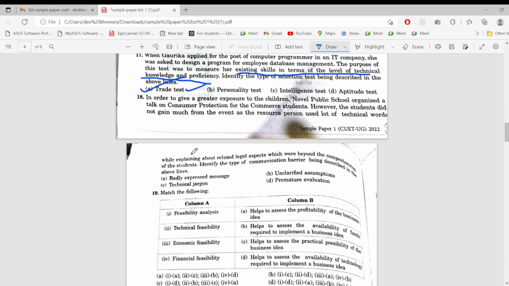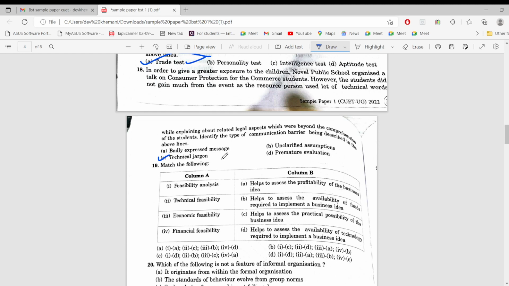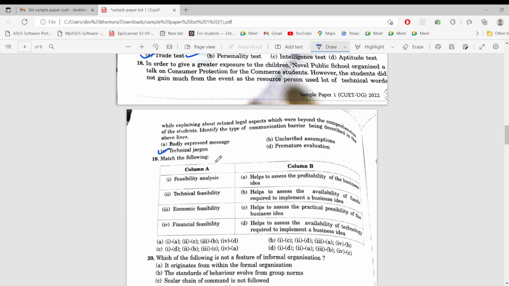Next, in order to give a greater exposure to the children, Novel Public School organized a talk on consumer protection for the commerce students. However, the students did not gain much from the event as the resource person used a lot of technical words while explaining about related legal aspects which were beyond the comprehension of the students. Okay, identify the type of communication barrier described in the above lines. So it was a technical jargon that can clearly be seen. Jargon is basically some special words related to a particular thing. So there were technical words.